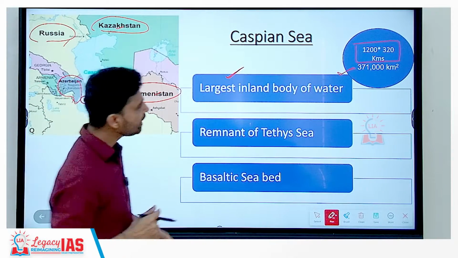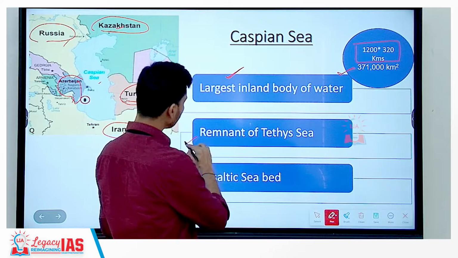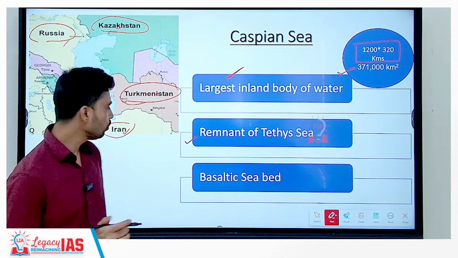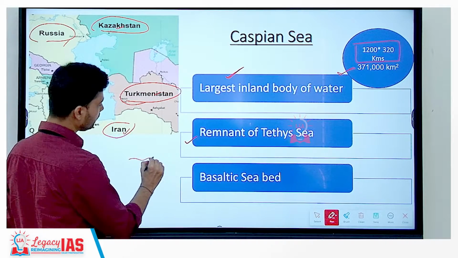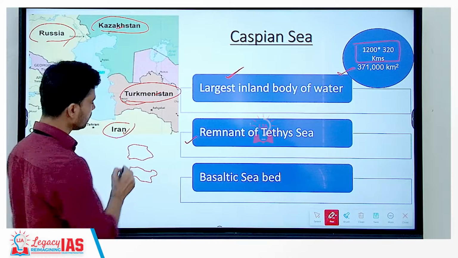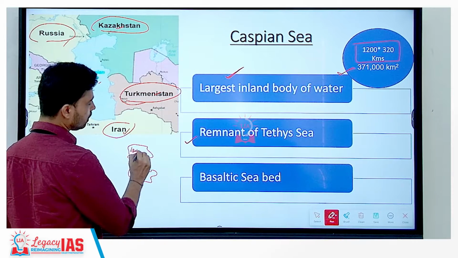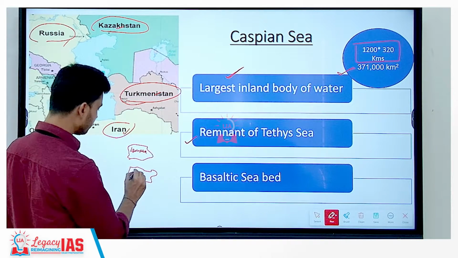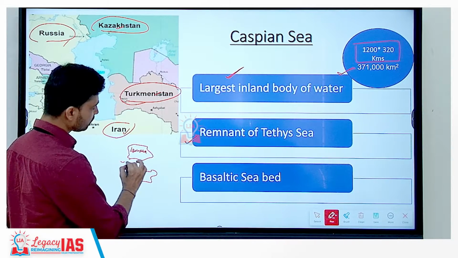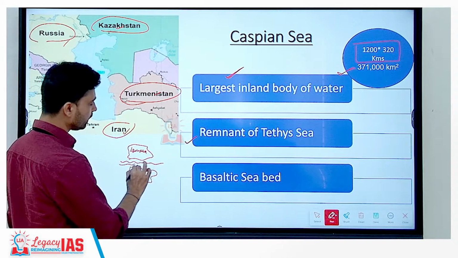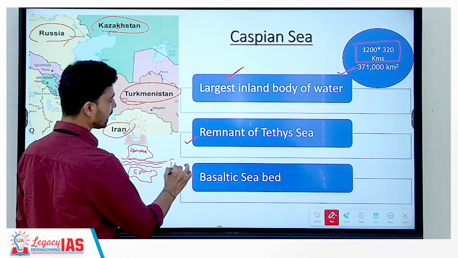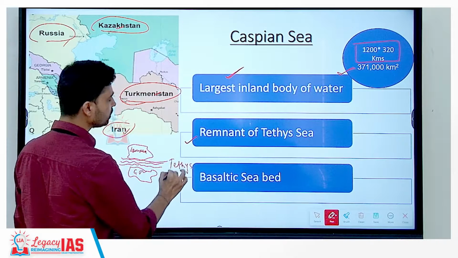Now, the Caspian Sea interestingly is believed by geographers to be a remnant of the Tethys Sea. We knew this in earlier times. The entire landmass on the earth was split into two landmasses. The northern landmass was called Laurasia and the southern landmass was called Gondwana land, and these landmasses formed due to the splitting of the supercontinent Pangaea, and thus between these two landmasses there was a narrow sea that is called the Tethys Sea,